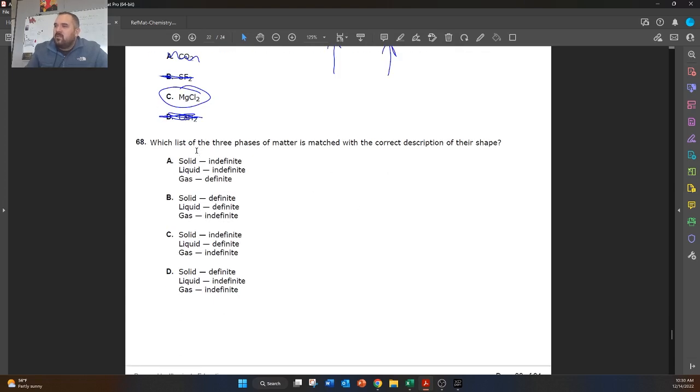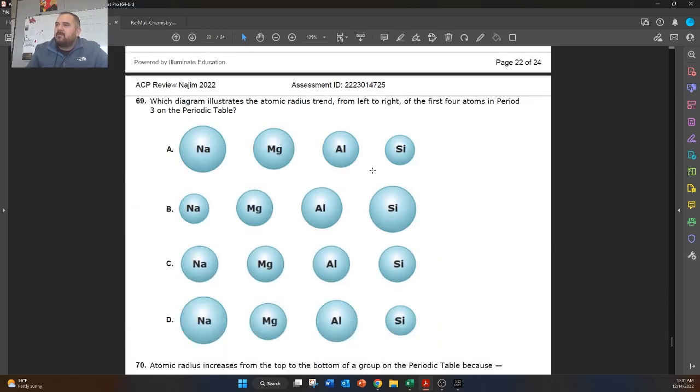Which list of the 3 phases of matter is matched with the correct description of their shape? So solids need to have a definite shape, so this one is incorrect. Liquids don't have a definite shape, so this one is incorrect. This one's incorrect. So solid is definite, liquids and gases are both indefinite, so D is correct here.